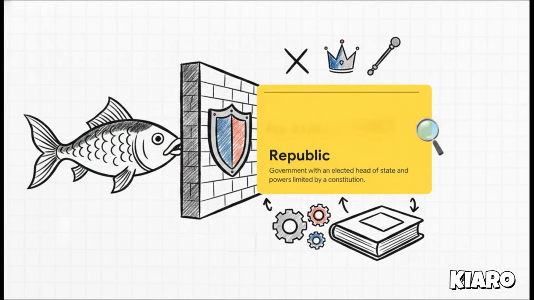Well, we stop the big fish with a republic. A republic is a form of government where the head of state is elected, meaning power isn't just inherited by a king or queen, but crucially, the powers of the government are strictly limited by a constitution. The republic is the safety brake. It establishes a rule of law that is far more powerful than the temporary wishes of the majority.